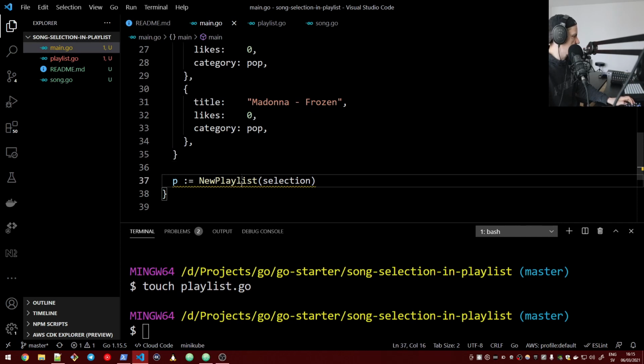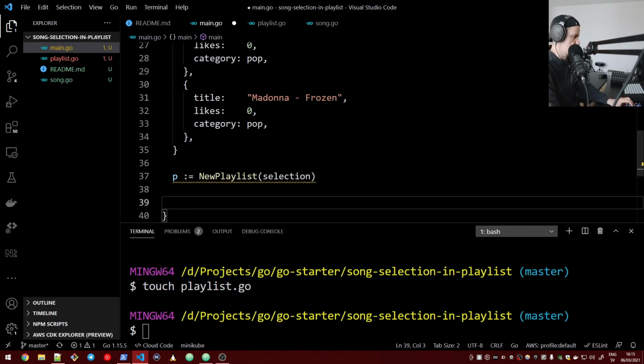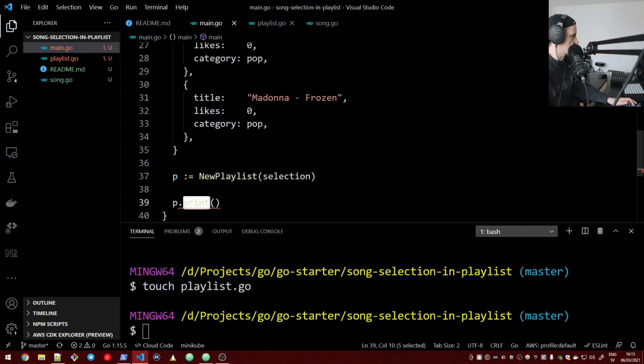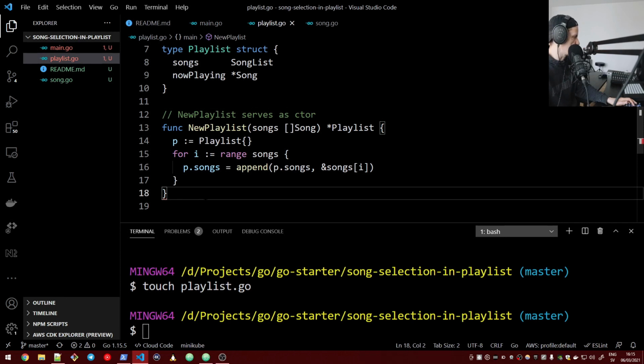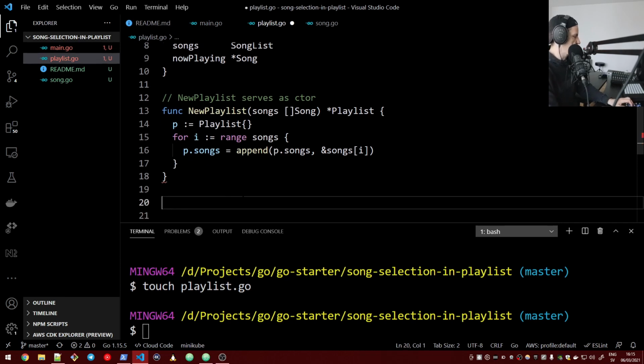So then when we declare this, now let's do something with this playlist. Let's, for example, start with just printing, just to see what songs we have. We would need to declare this function. Let's declare it right now. So we would have a func on the playlist pointer, which is called print.